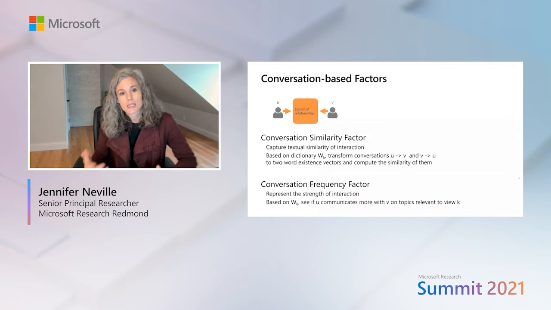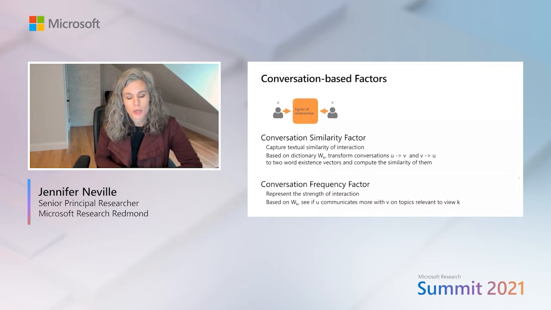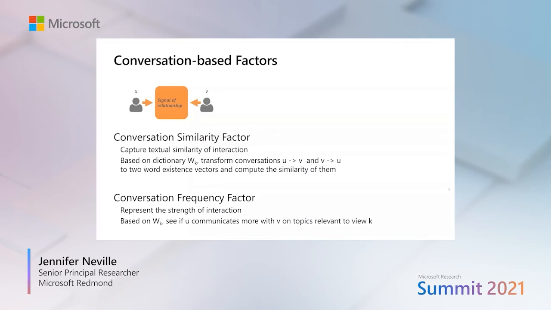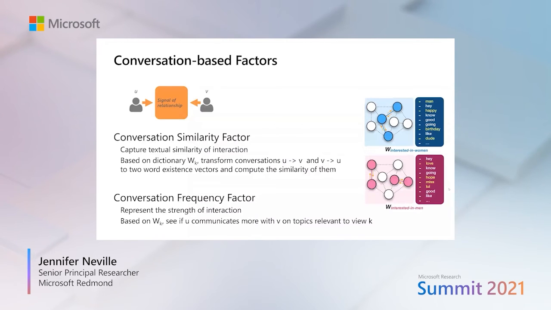Okay, so the key idea in this architecture that I wanted to talk about is these conversational-based factors that we're going to use to capture the strength and affinity of relationships between users. When we see textual messages going back and forth between two users, we don't know what they're talking about and how it corresponds to each of the different relations we'd see across those edges. And so this is our current effort at trying to capture that meaning.